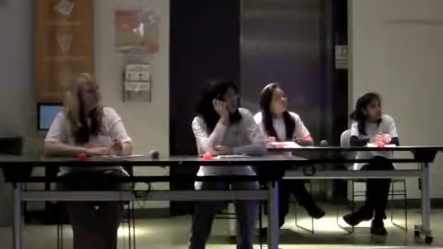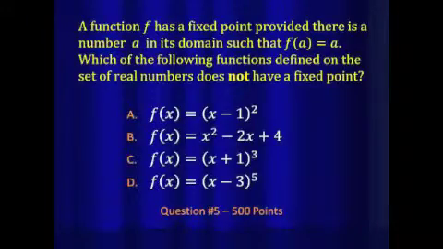So here comes question 5 for 500 points. A function f has a fixed point provided that there is a number a in its domain such that f of a is equal to a. So that's what it means to have a fixed point. Which of the following functions defined on the set of real numbers does not, so if it's in bold that means we mean it, does not have a fixed point?